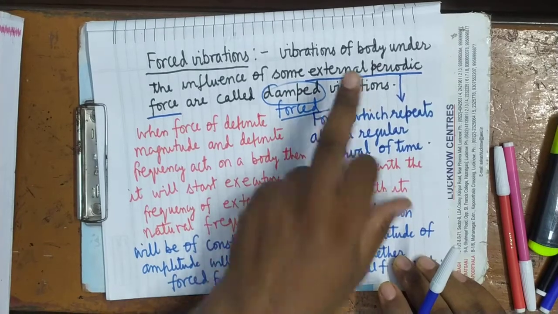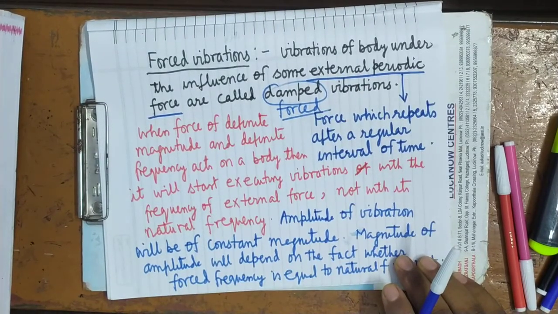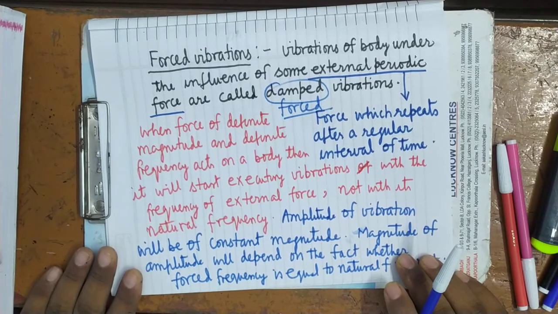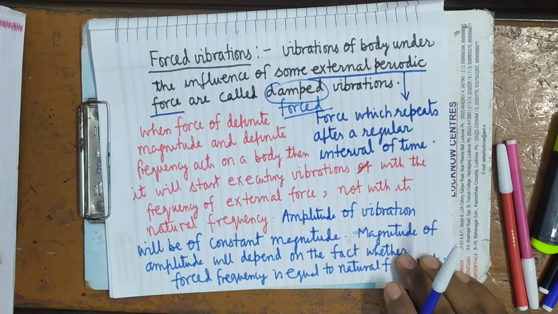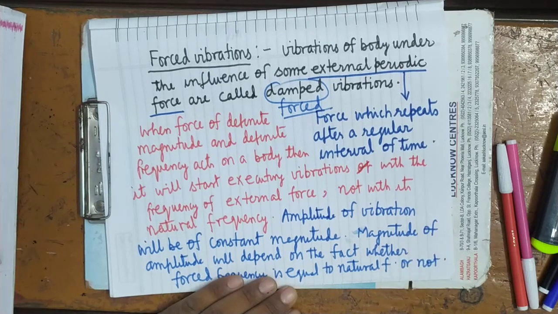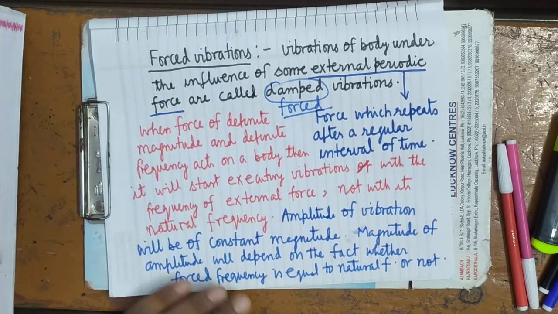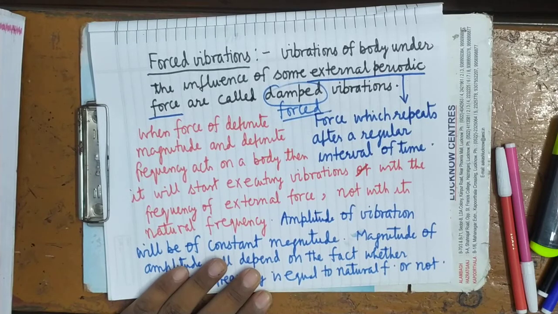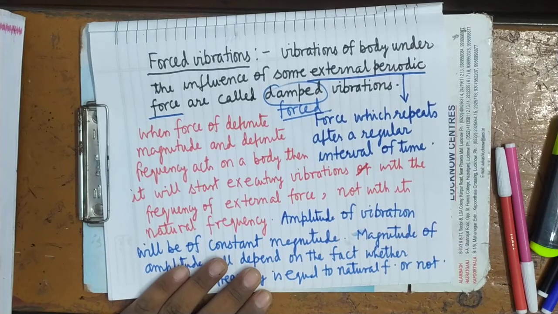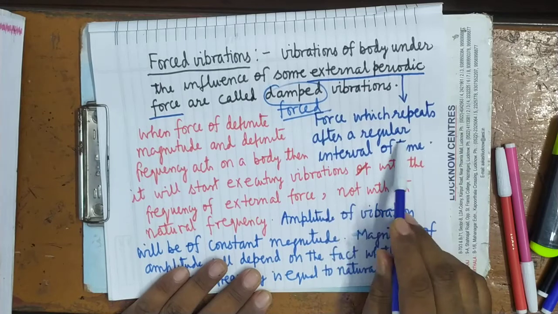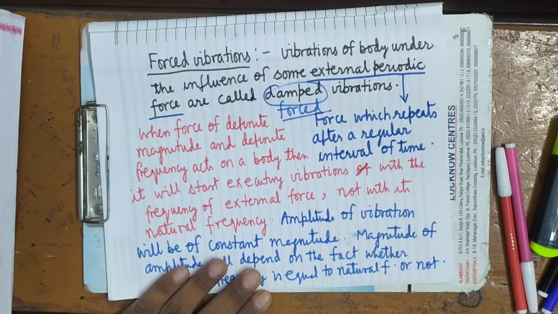Now what is external periodic force? The force which acts at a regular interval of time, which does not act continuously, which acts at a regular interval, at a certain gap. For example, when the force is exerted by the hammer on the membrane of the drum, it acts at a regular interval, at every 5 seconds, at every 10 seconds. That will be the periodic force. The force which repeats after a regular interval of time is called the periodic force.